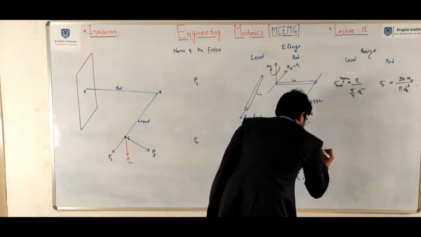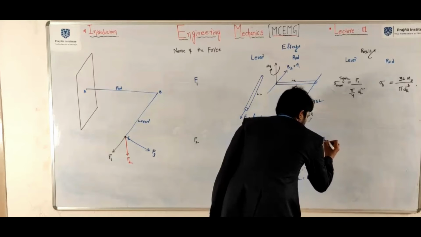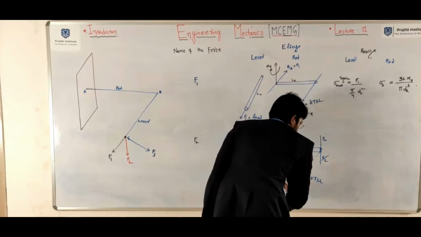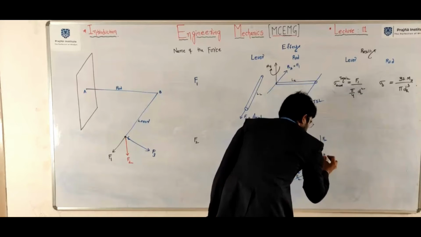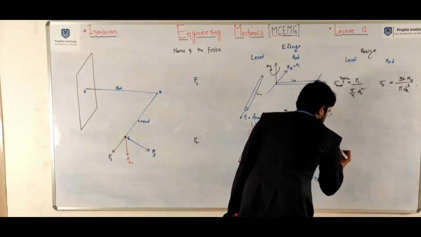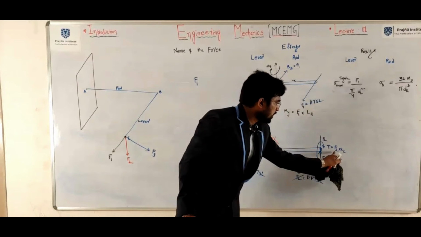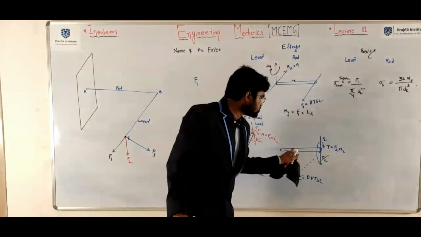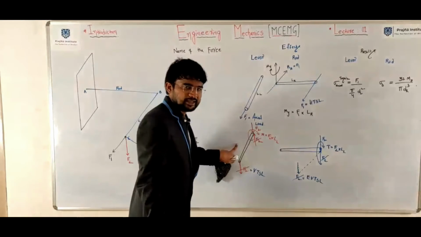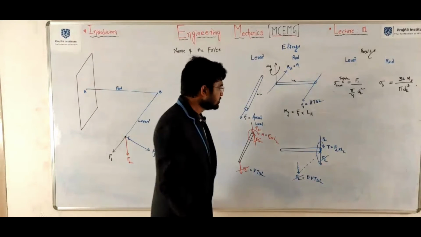Here we can transfer from here to here. We already did it. You cancel these two and it will create a twisting moment, F2 into length of the lever. So F2 into length of the lever will be twisting moment to the rod, bending moment to the lever. Clear?